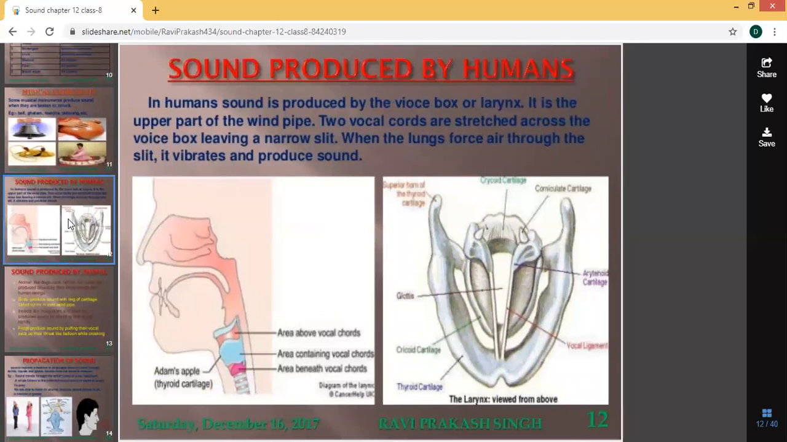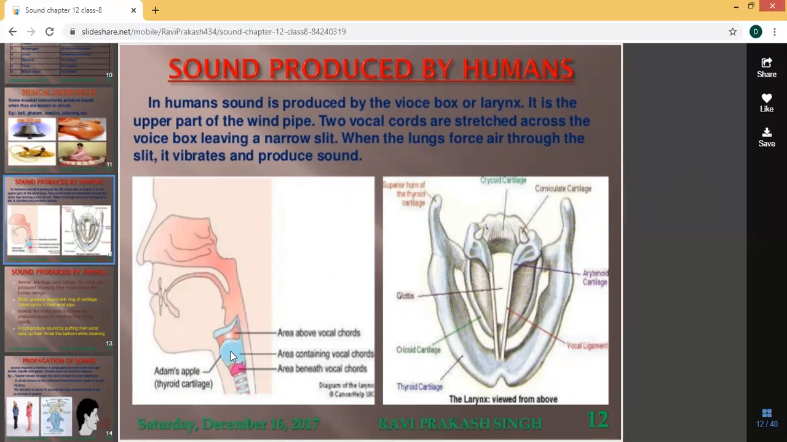Then sound produced by humans. How do we produce sound? From which part of our body can we produce sound? In humans, sound is produced by the voice box or larynx. It is called the voice box, or it is also known as the larynx. It is the upper part of the windpipe. You know, we have a food pipe and a windpipe. This upper part of the windpipe is known as the voice box or larynx.